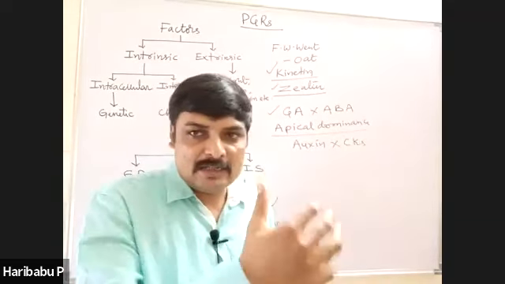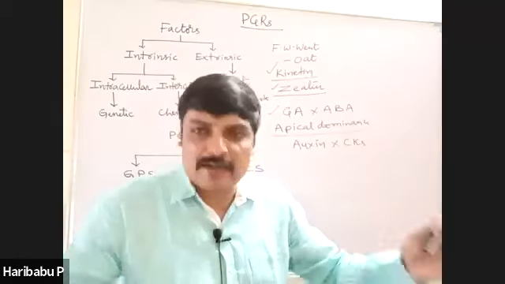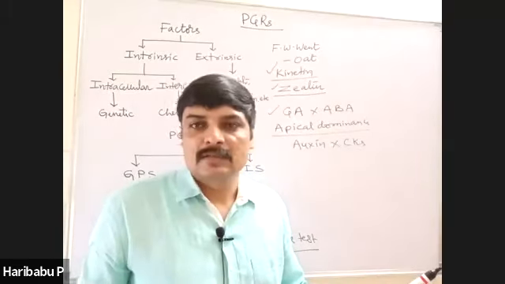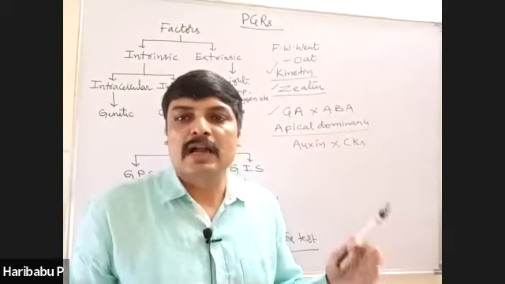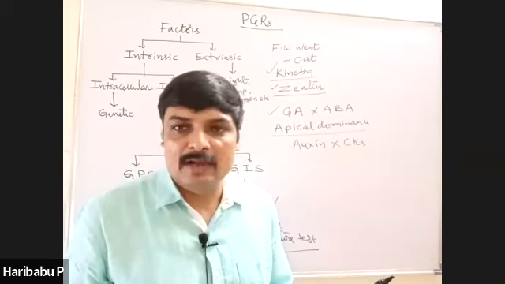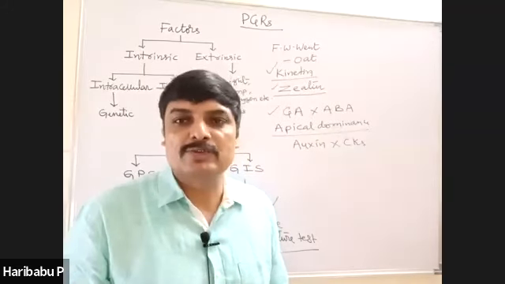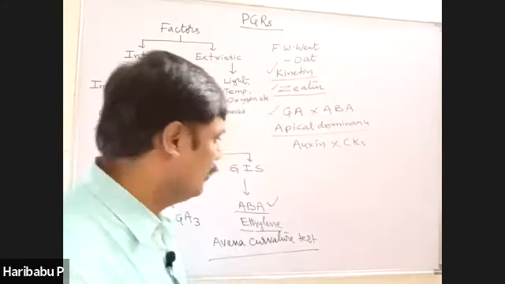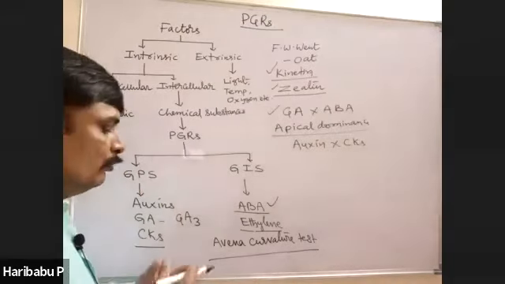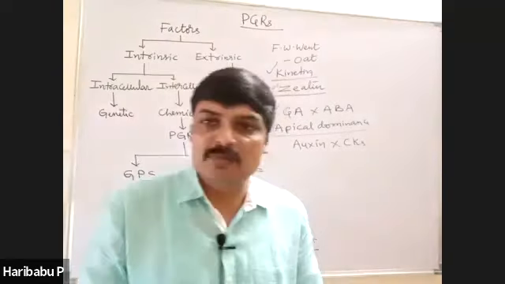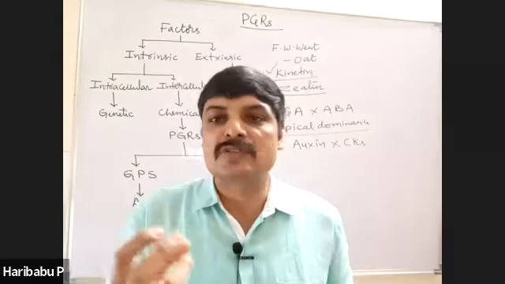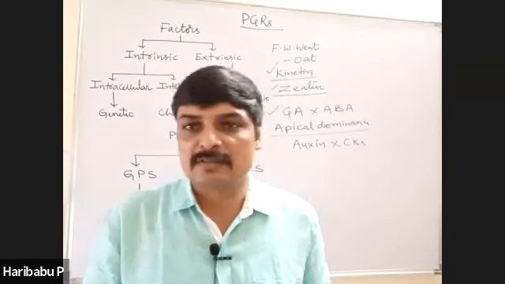As a result, apical growth stops and lateral growth increases. This is caused by auxins, and this phenomenon is employed in tea plantations, and it is also used in hedge making, right?